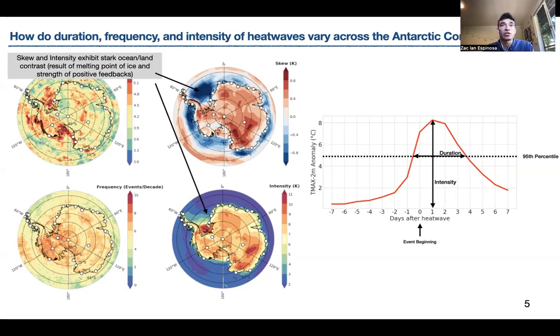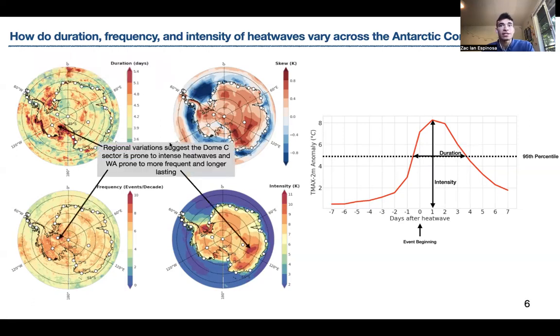We also notice regional variations in heat wave properties. So the Dome Sea sector, which we just heard about, is prone to intense heat waves, and West Antarctica, likely due to its local geography, is prone to more frequent and longer lasting heat waves.